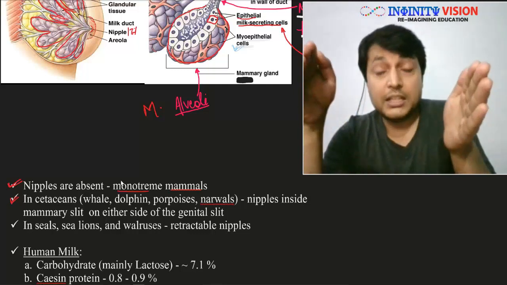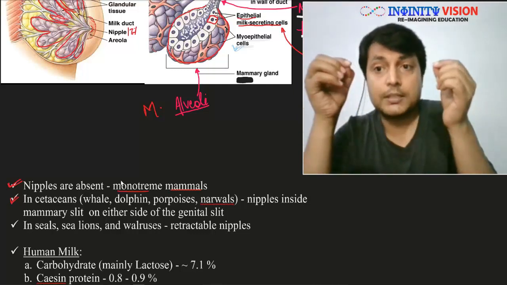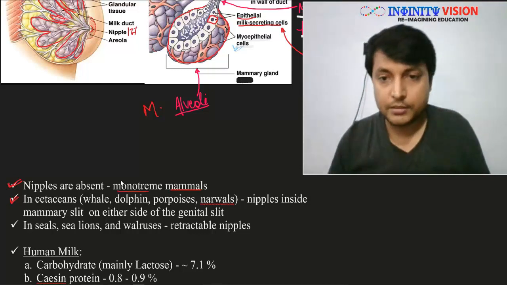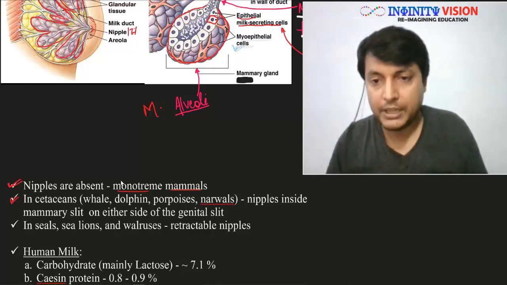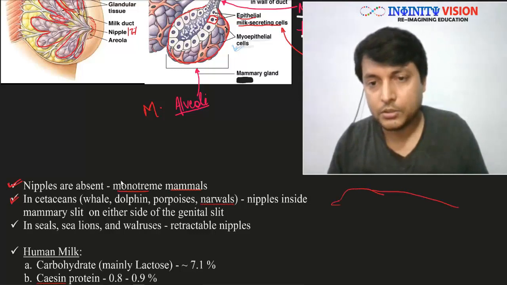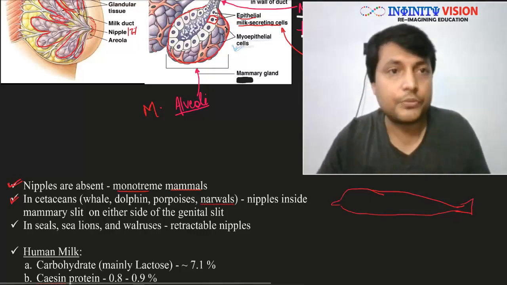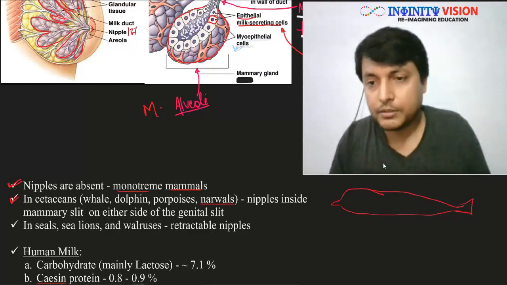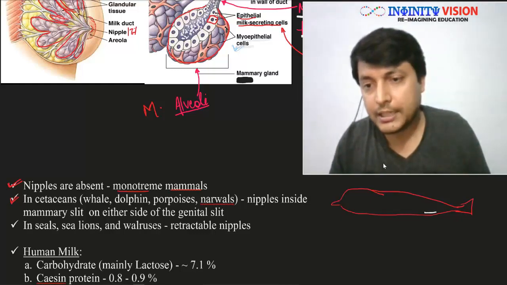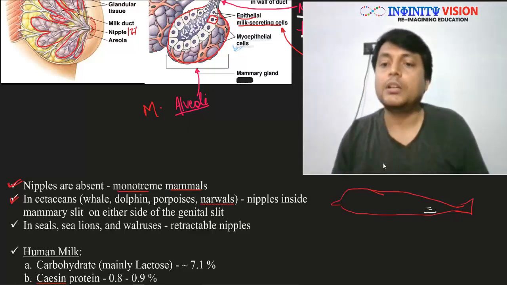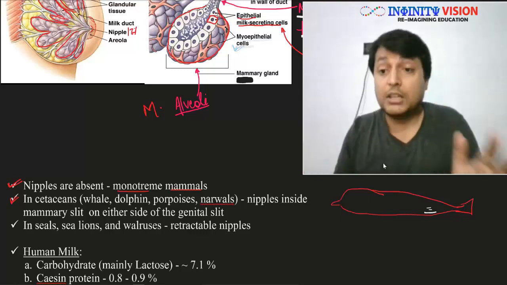On either side of the genital slit, there are again two slits. Suppose this is the body of the whale or maybe dolphin. On the ventral side, here there is a genital slit, and on either side of the genital slit, I'm showing, there are two more slits.